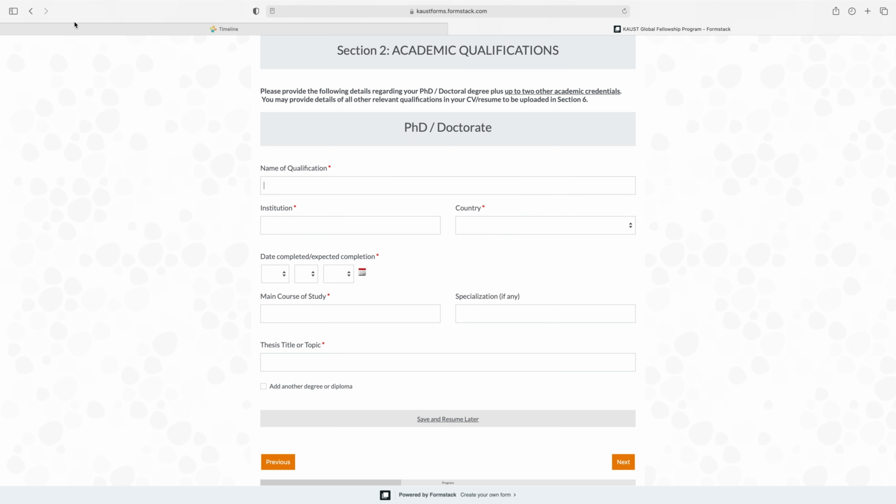The second section is academic qualification, PhD, doctorate. So here give the information, give all the details of your PhD. Write here name of qualification, institution, country from where you got the degree of PhD, date completed and expected completion. So from here select the date, main course of study and specialization. If you have any specialization, then write here, and then here write your thesis title or topic.